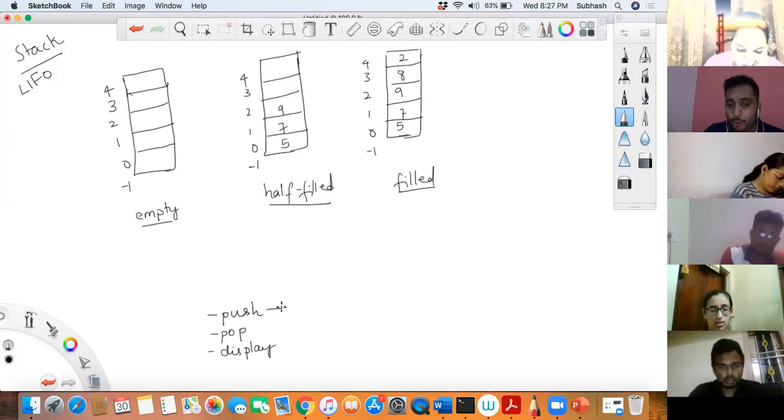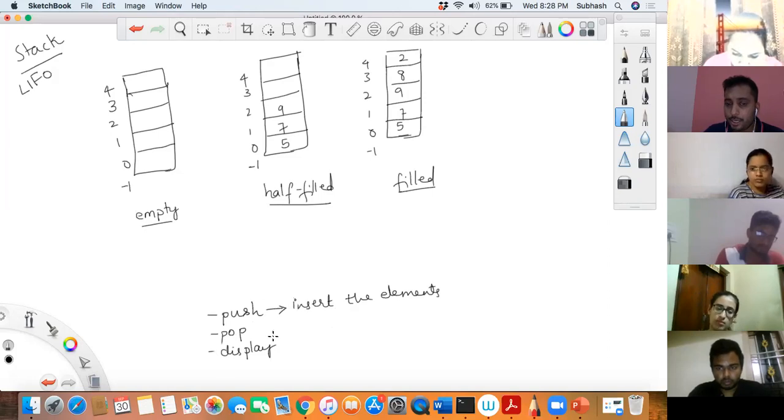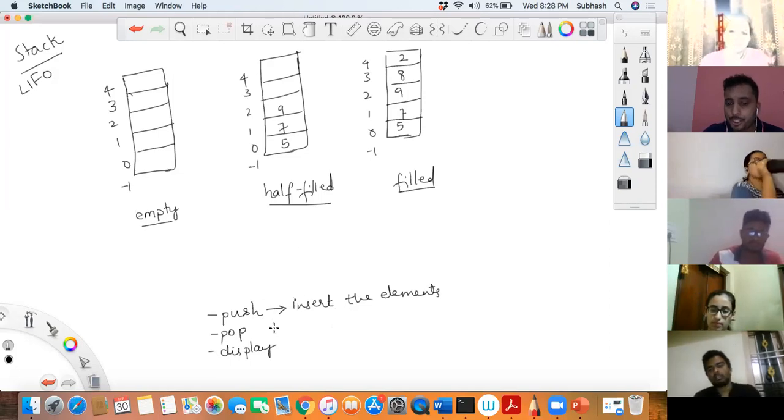Now what do you mean by push, Akshita? Wherein we put the elements in. You insert the elements, correct? Guys, are you understanding? Just say yes in the chat box. Push is nothing but you are inserting the elements, right? Everyone, just put that in the chat box. Push is nothing but inserting the elements.